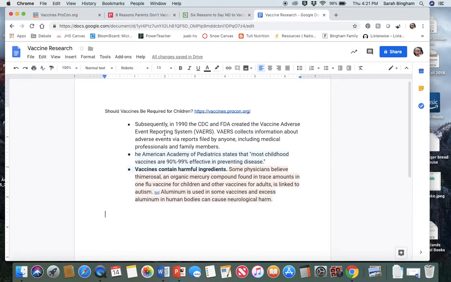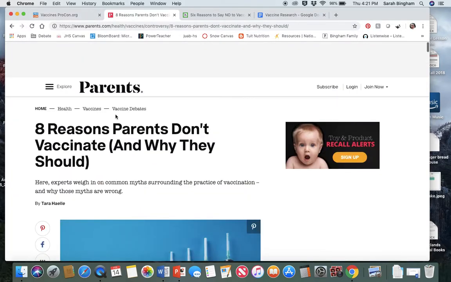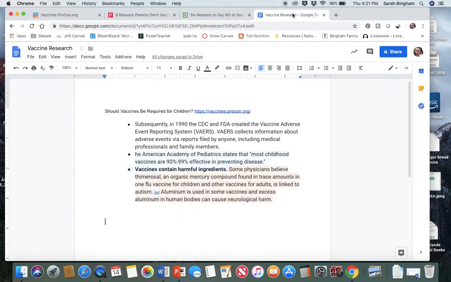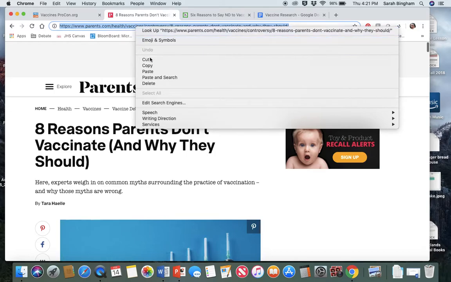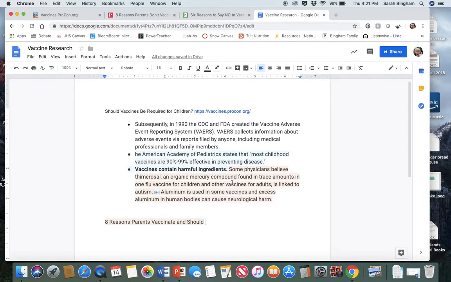So what I am going to do now is start another article. "8 Reasons Parents Don't Vaccinate and Why They Should." I don't know why that's highlighted in color, but it doesn't really matter. I am never actually going to look at this page. This page is simply for you to keep track of your research. So you organize it the way that you understand it best. This is my suggestion.